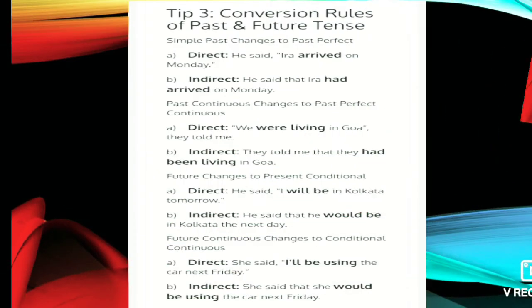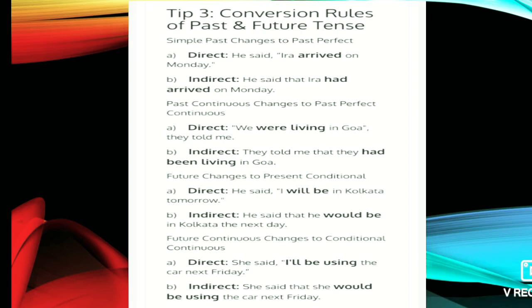Now the simple past will change into the past perfect. He said Ira arrived on Monday. Then he said that Ira had arrived on Monday. Past continuous into the past perfect continuous. We were living in Goa. They told me that they had been living in Goa. Future changes into the present conditional. He said, I will be in Kolkata tomorrow. Indirect: he said that he would be in Kolkata the next day.